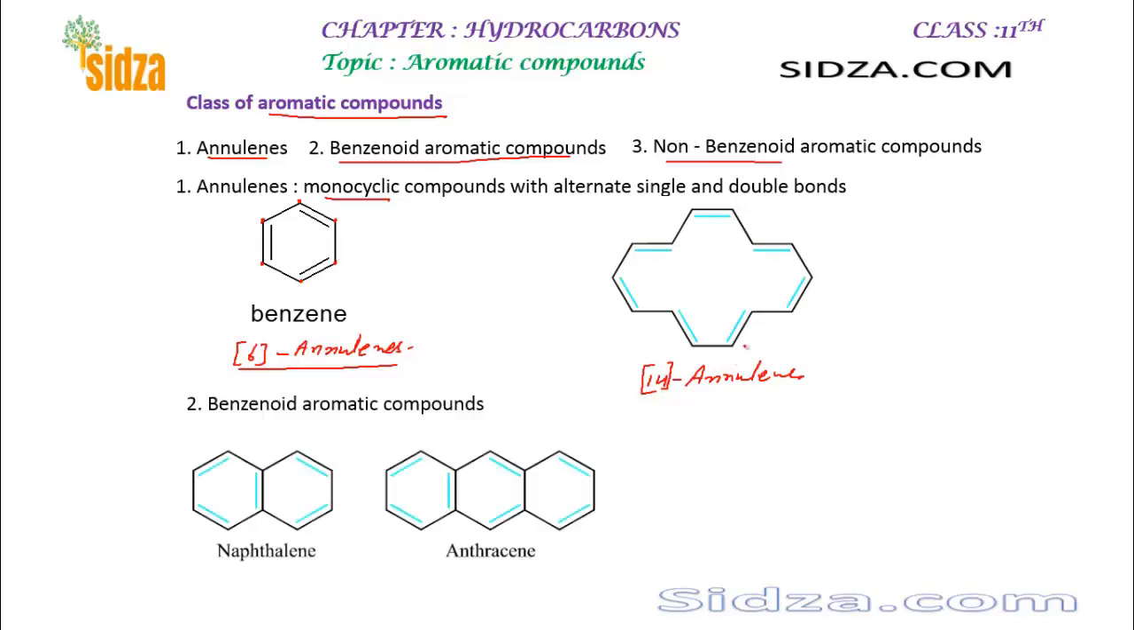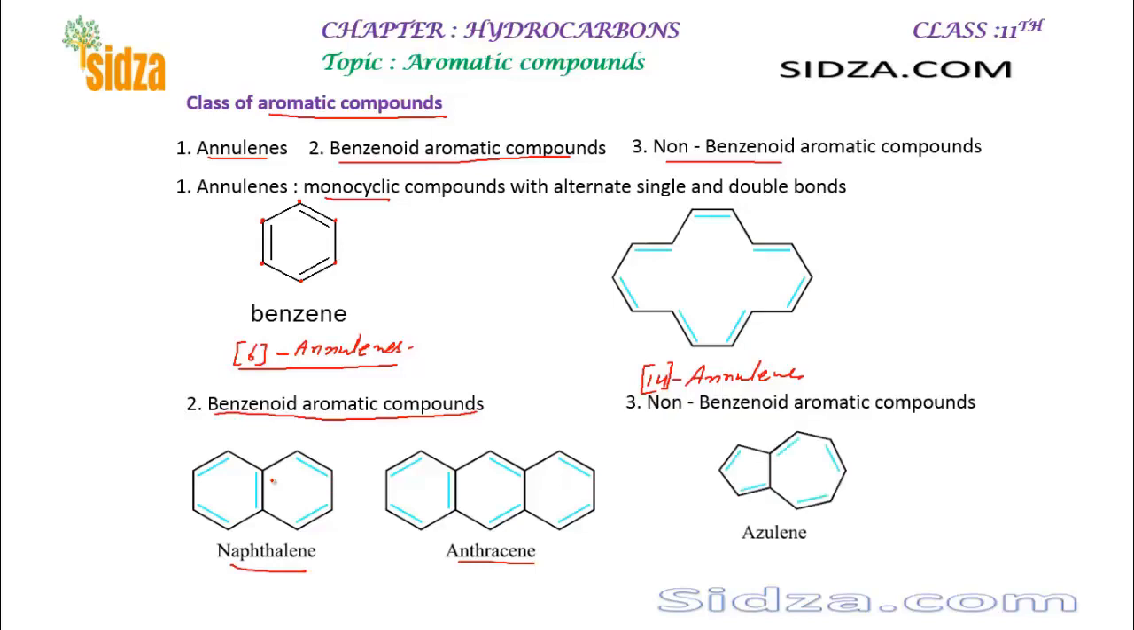And then we have the benzenoid aromatic compounds. Here the benzene rings are fused together, right? In naphthalene, 2 benzene rings are fused together to form one molecule. Here anthracene contains 3 rings. This is also aromatic. You can see annulenes are monocyclic, and benzenoid aromatic compounds are aromatic compounds where 2 or more benzene rings are fused together.